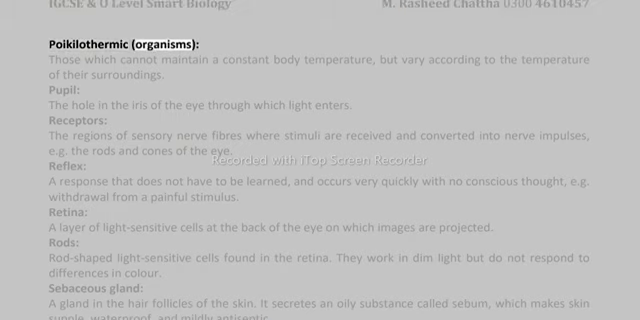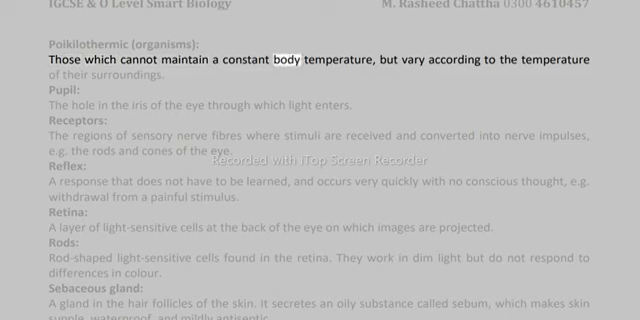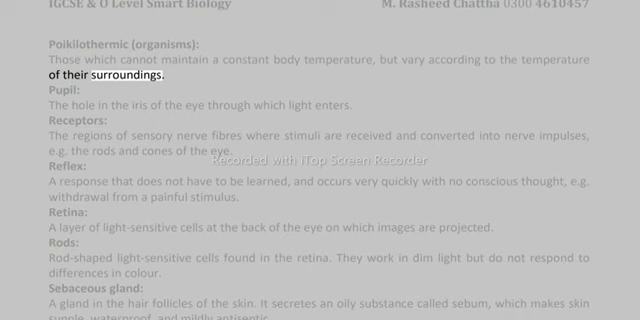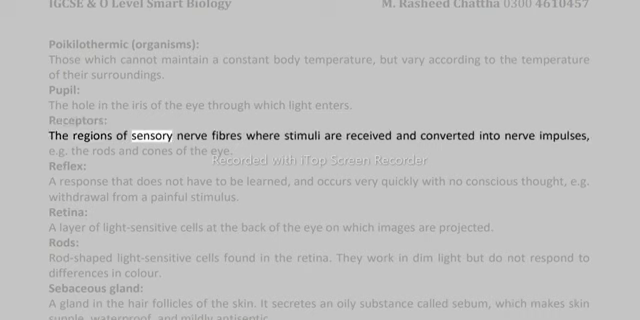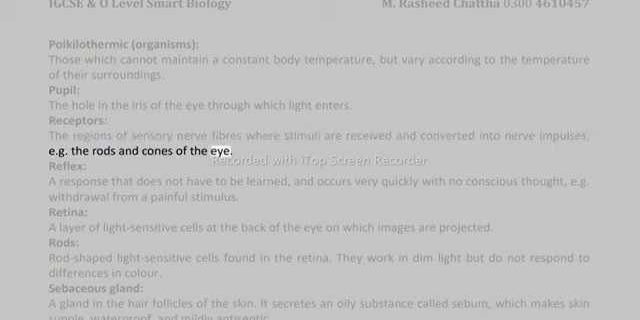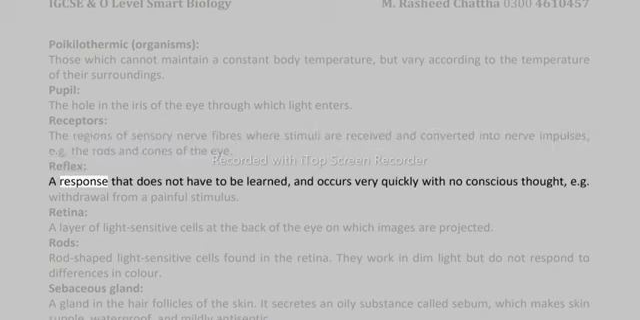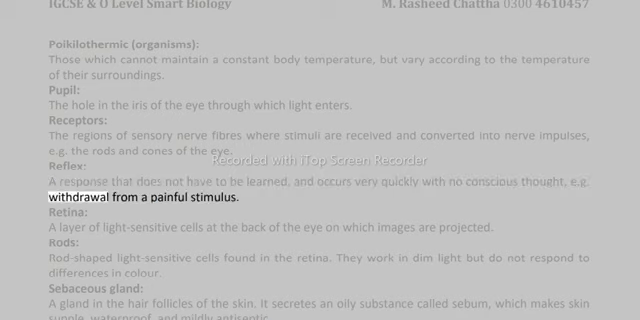Poikilothermic organisms, those which cannot maintain a constant body temperature, but vary according to the temperature of their surroundings. Pupil, the hole in the iris of the eye through which light enters. Receptors, the regions of sensory nerve fibers where stimuli are received and converted into nerve impulses, e.g. the rods and cones of the eye. Reflex, a response that does not have to be learned, and occurs very quickly with no conscious thought, e.g. withdrawal from a painful stimulus.